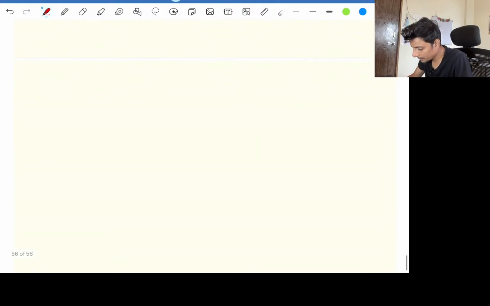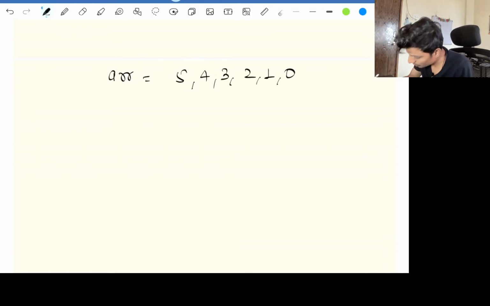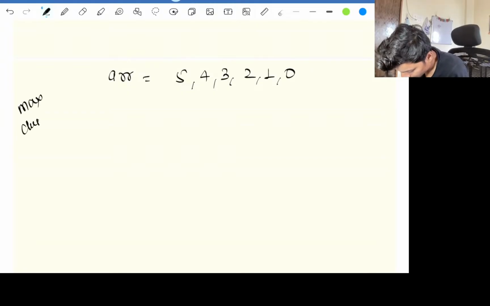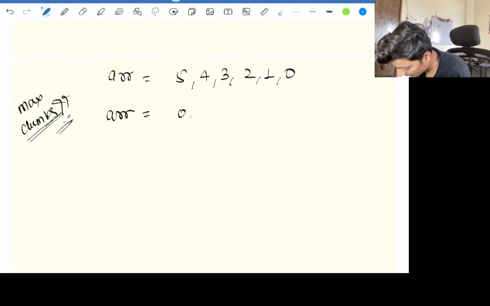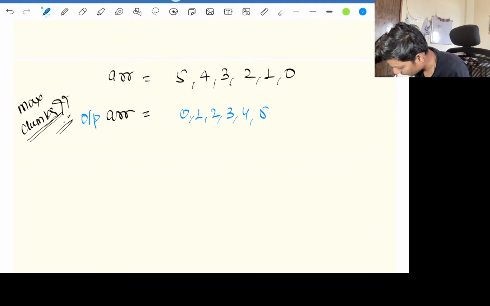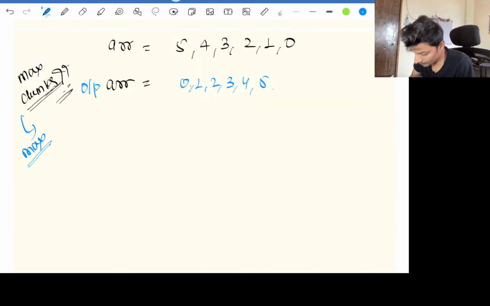Again, I will explain one more example to make this pretty much clear to you guys. Suppose this is the array given. Can you let me know in what chunks, what can be the maximum number of chunks we can divide this array into so that at the end of the day the array is sorted? The output array could be like this: 0 comma 1 comma 2 comma 3 comma 4 comma 5, right? So what can be the maximum number of chunks in this particular problem?